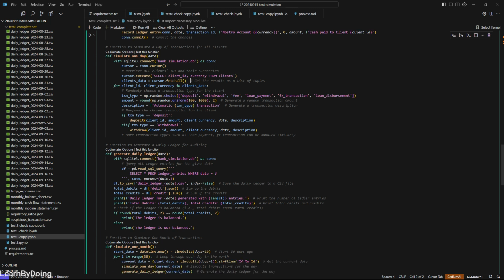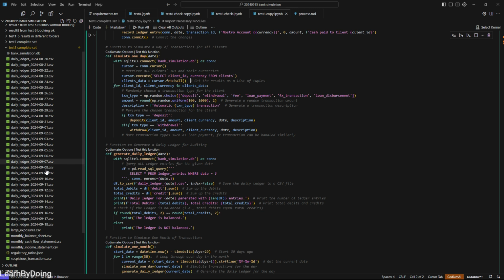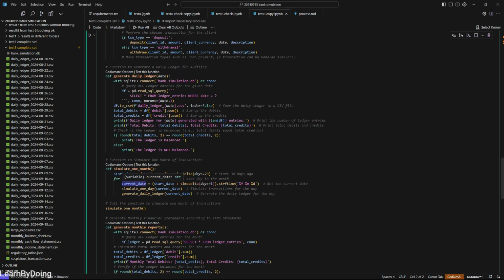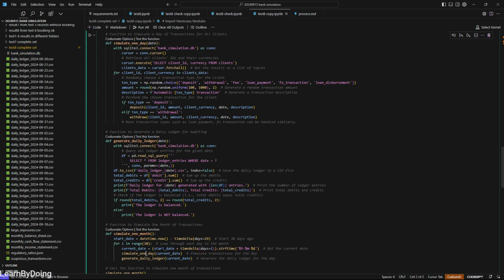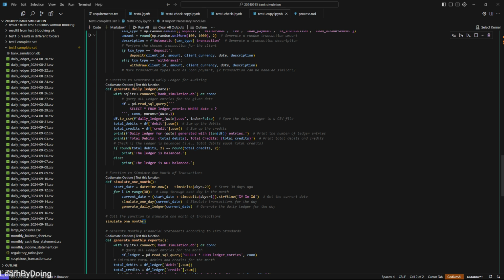And after the completion, we're going to have a CSV file, as you can see on the left hand side, for every day. Then we simulate 1 month. So simulate 1 month will first of all identify the time span that we want to simulate for this whole project. It is called 1 month because I only want to simulate 1 month of activity. It will call this simulate 1 day function to generate an activity and to generate a daily ledger and do it one by one, day by day. Then we